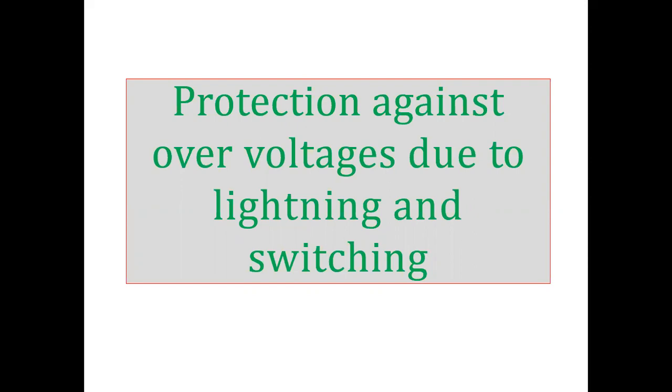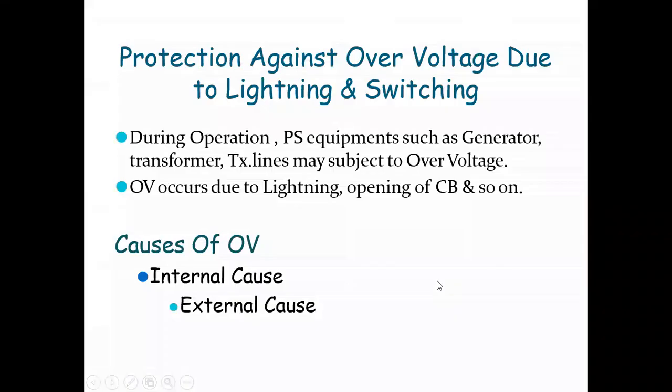Today we are going to study the topic protection against overvoltages due to switching and lightning surges, in which we are studying the protection against overvoltage due to lightning and switching. During operation, power system equipment such as generator, transformer, transmission lines, and circuit breaker may be subject to overvoltage. Overvoltage occurs due to lightning, opening of circuit breaker, and so on.